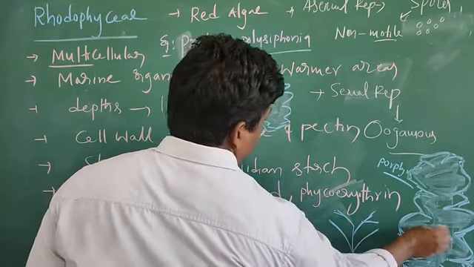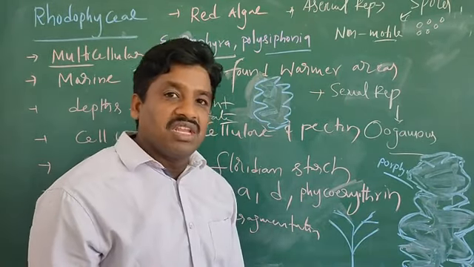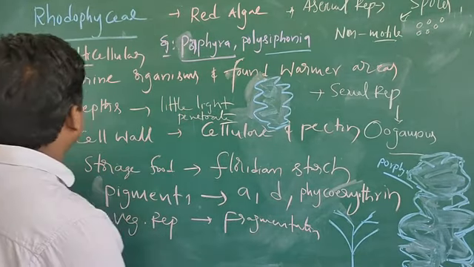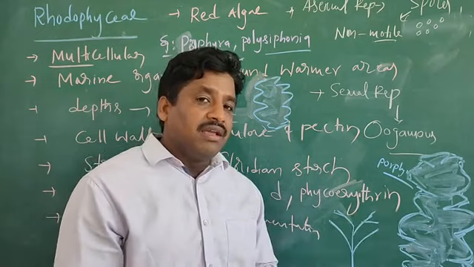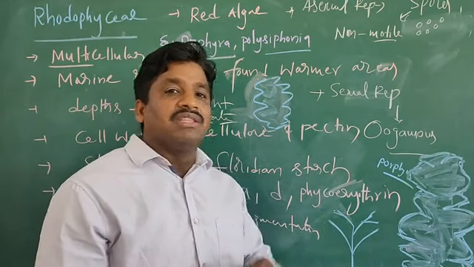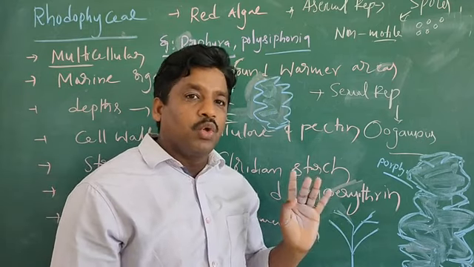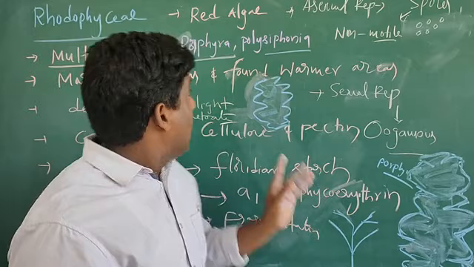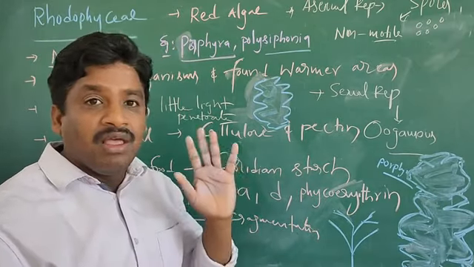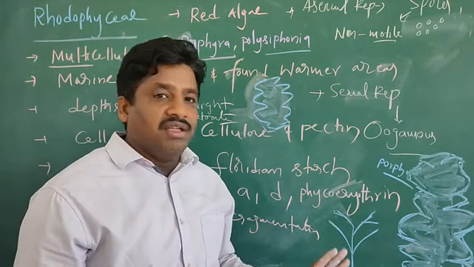This is Porphyra. I have already told the economic importance of algae. Porphyra is also used as a food material. That's it. Up to here, algae is classified into three groups: Chlorophyceae, Phaeophyceae and Rhodophyceae. Chlorophyceae means green algae, Phaeophyceae means brown algae, and Rhodophyceae means red algae. This is the algae.